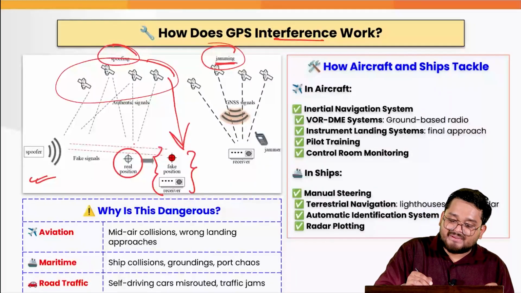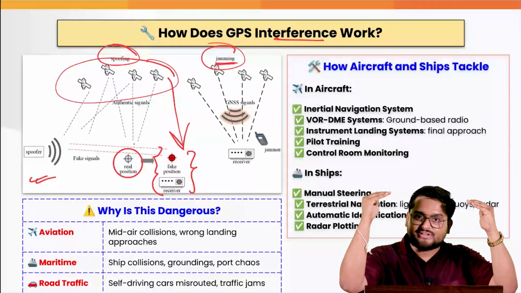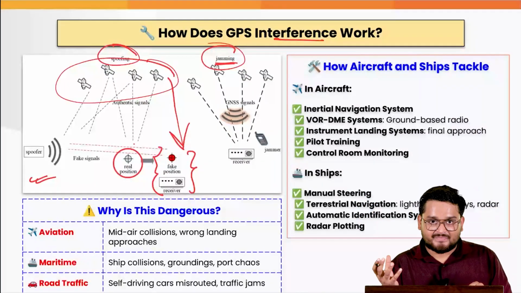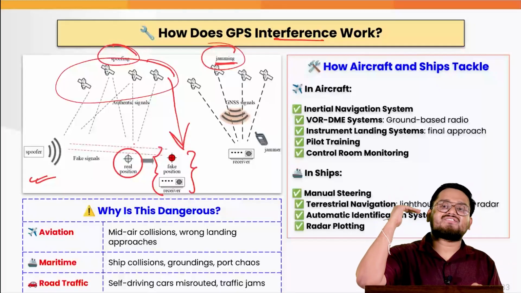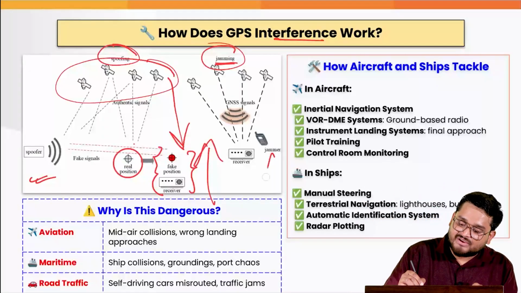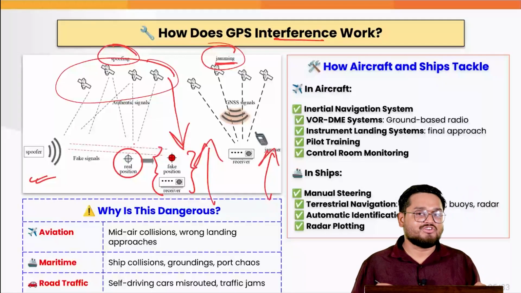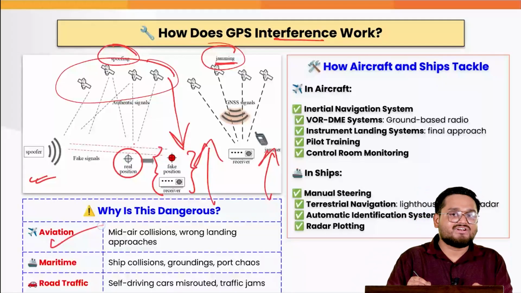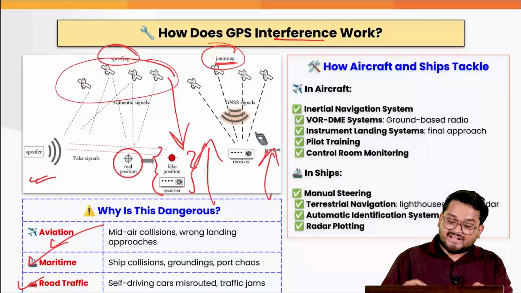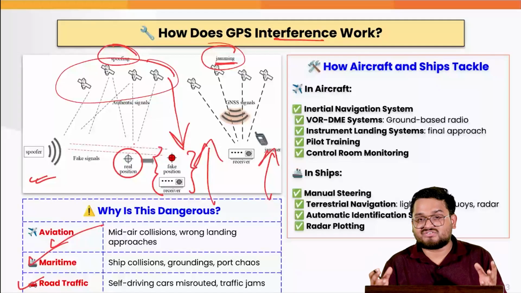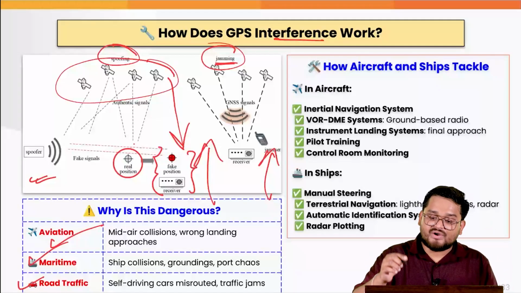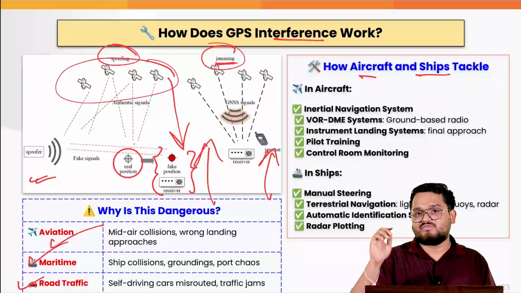Now when we talk about jamming, that means you are not allowing the satellites to take your location. That means you have installed a jammer, a device which is blocking the signals of the GPS satellites. So recently these 2 events have seen increases in use across the world, in the aviation industry, in the maritime industry, in road traffic sectors, where there are so many risks associated with this. So this is where we have to understand how aircraft and ships are tackling these cases.